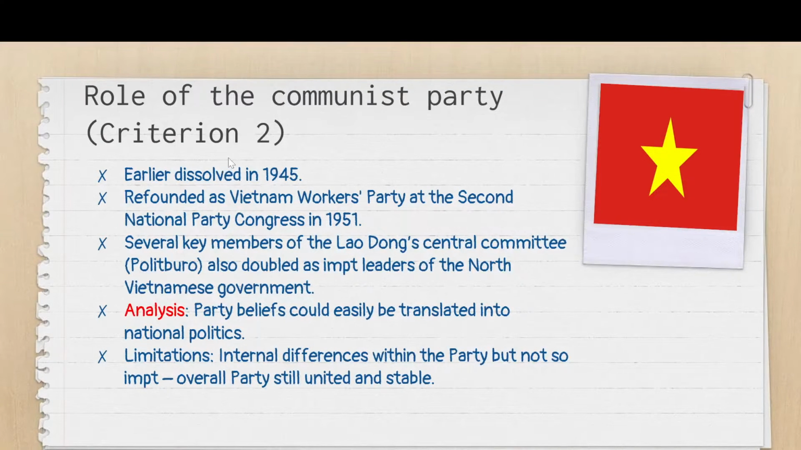So looking at the Communist Party again, earlier it was dissolved, but then it was refounded as the Lao Dong Party. That's what I said earlier as well. So this has resulted in North Vietnam becoming a party state.